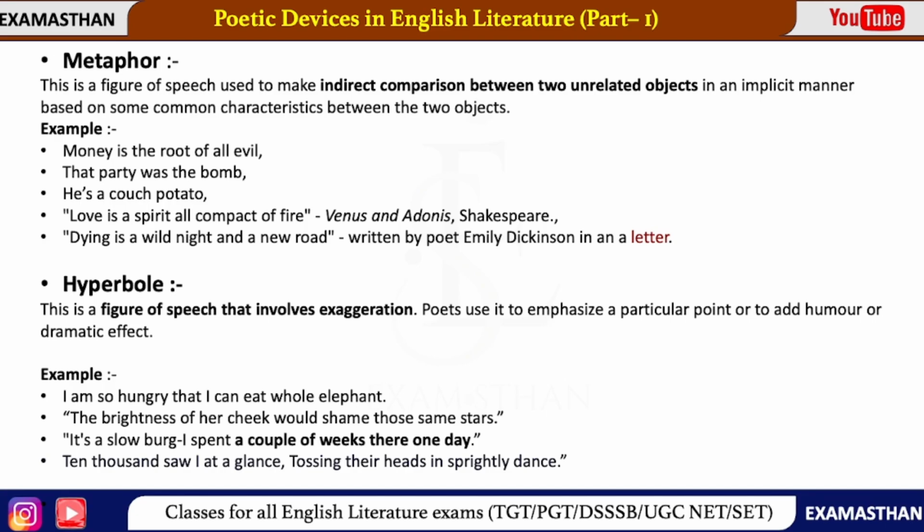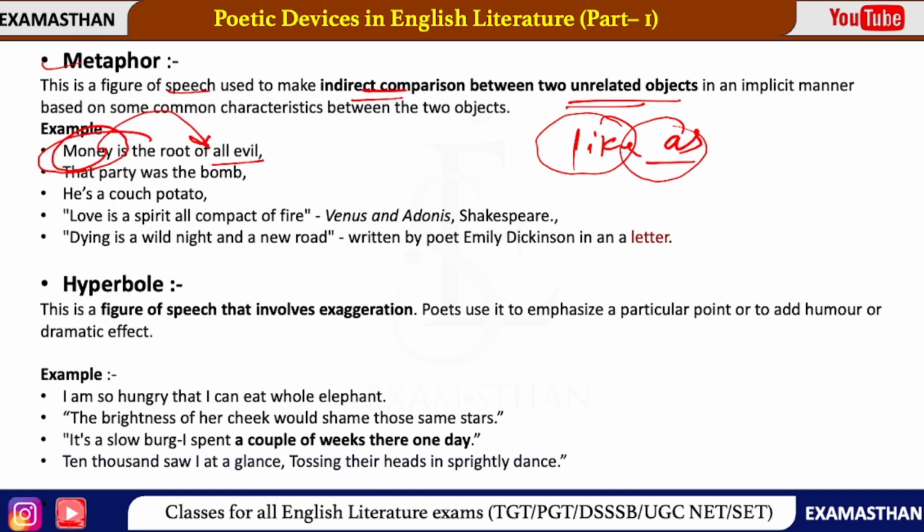Next example we have metaphor. This is a figure of speech used to make an indirect comparison between two unrelated objects. Just focus: in metaphor you will not see like or as. Without using like or as, you will see an indirect comparison between two unrelated objects. For example, money is the root of all evil. So money is compared with the root of all evil without using like or as. Money is the root of all evil, right.